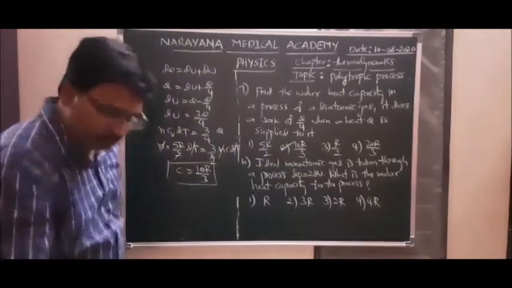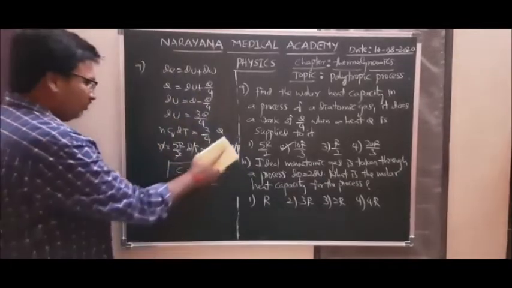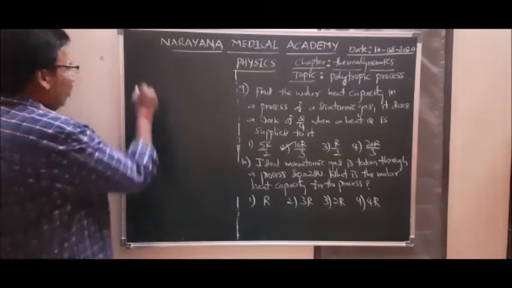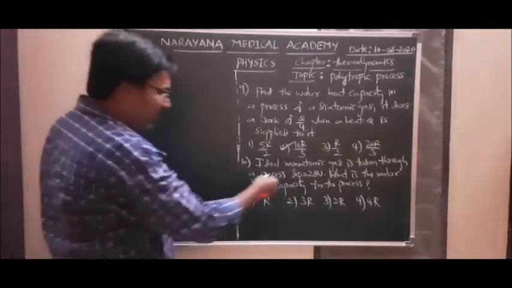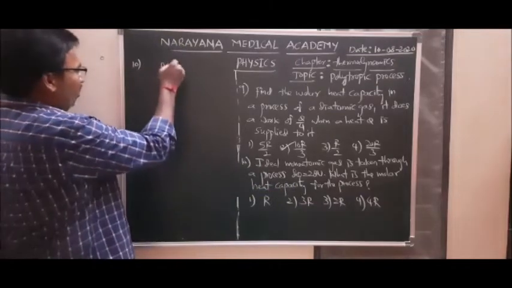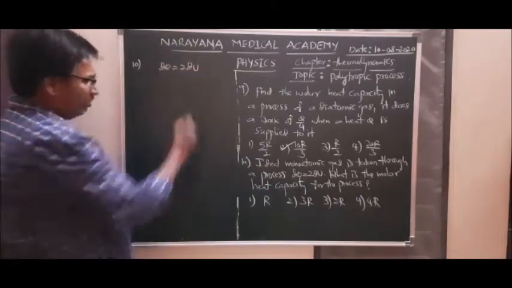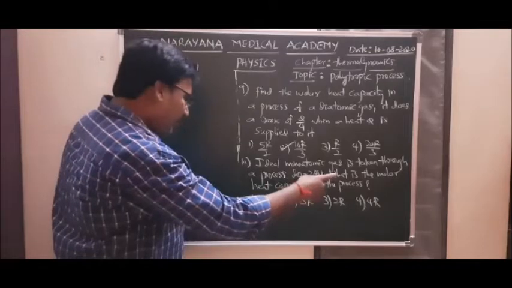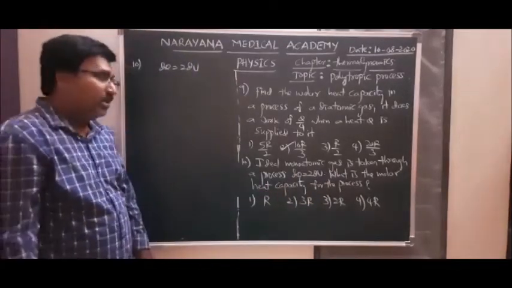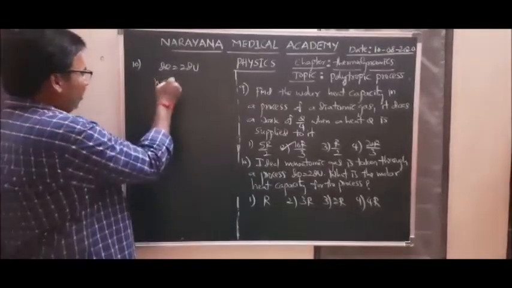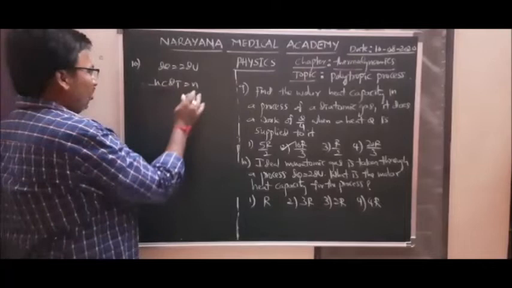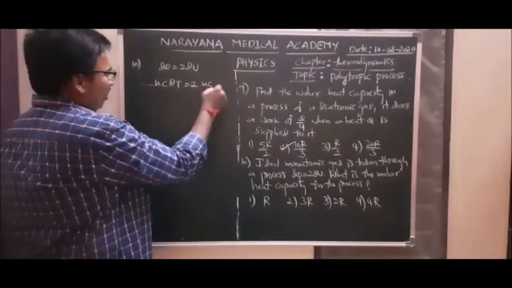Next, question number 10. An ideal monoatomic gas is taken through a process dQ is equal to 2dU. What is the molar heat capacity for the process? dQ is nC dT, which is equal to 2 into nCv dT.